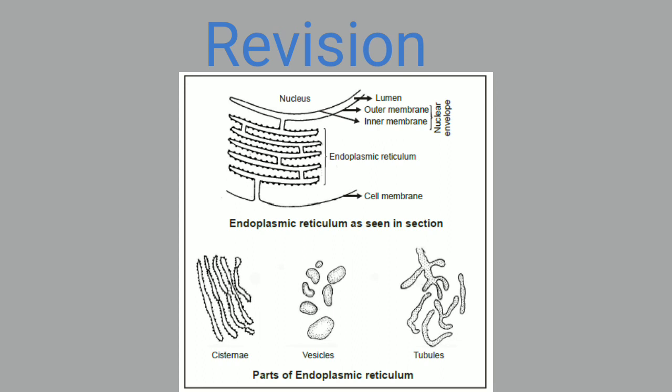And depending upon the structure, this cell organelle, the endoplasmic reticulum, has some specialized functions. Those are mainly the synthesis that they do, and along with synthesis they also have other functions such as increasing the surface area, giving mechanical support, holding the positions of other cell organelles, and conducting information from one part of the cell to another, etc. So this is all about the endoplasmic reticulum. Thank you.